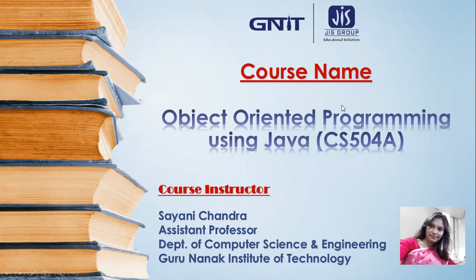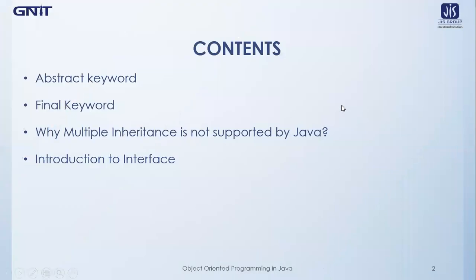Let's look at today's lecture contents. So today we will learn about the abstract keyword. This was the topic that was left in the last lecture. Today we will learn how the keyword can be used before a class or before a method. After that we will go on to the next keyword, which is the final keyword. We will see how the final keyword can be used before a variable or before a class or before a method.